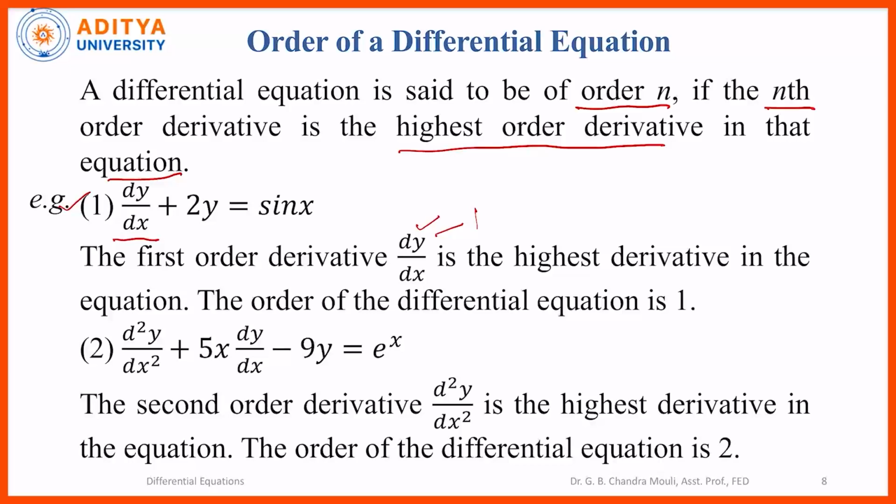dy by dx is a first order derivative. So, it is the highest derivative in the equation. So, the order of that derivative is 1, which is the order of the differential equation.